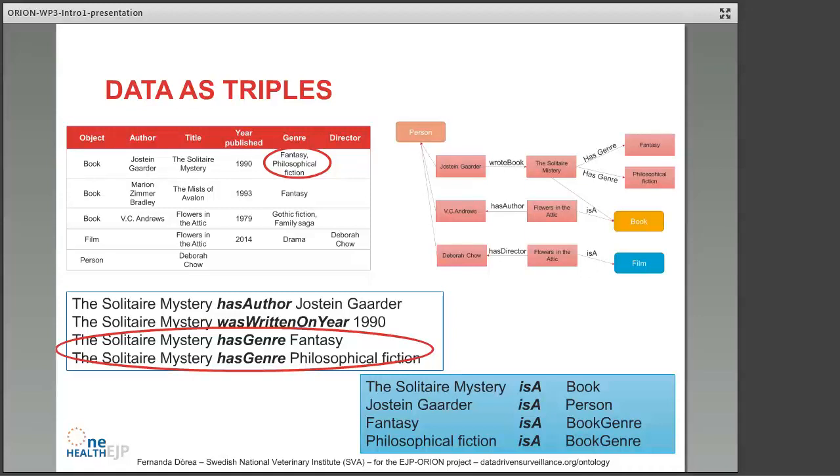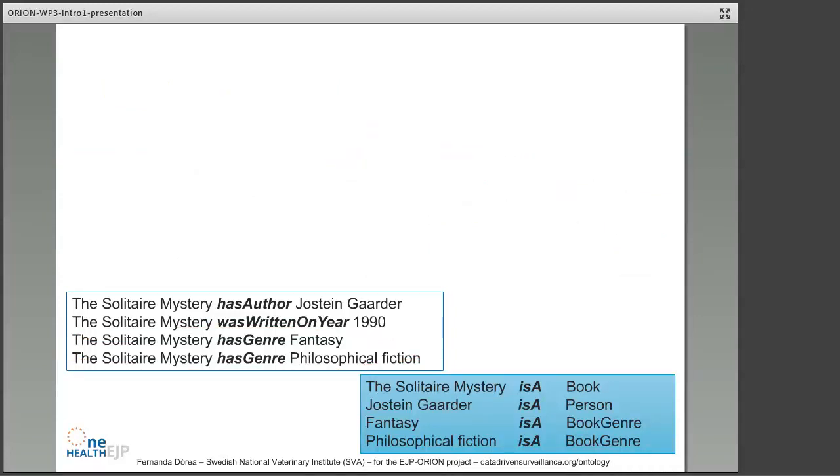So I can make many statements about genre because my model allows me to do so. And every statement has the exact same structure of three pieces. We're going to call each of those statements a triple. It has a subject. In all those statements, the subject is the Solitary Mystery. Then it has a verb or a predicate or a relationship, has genre, and then it has an object, fantasy. So the thing I want to say something about, the characteristic I want to state about it, and then what is my actual data, what would traditionally go in my Excel cell.